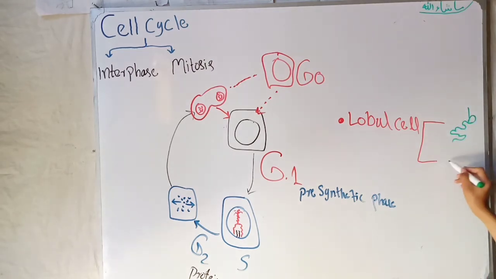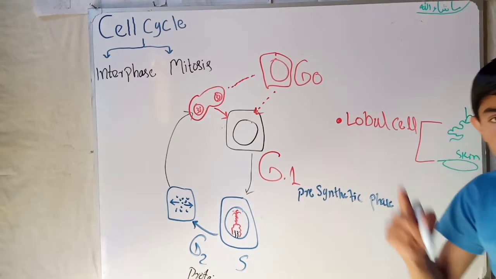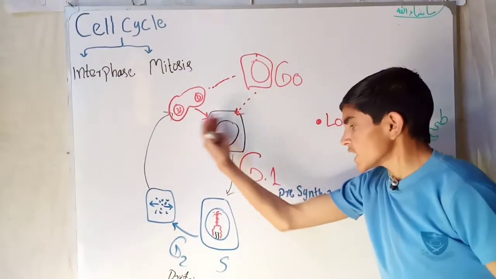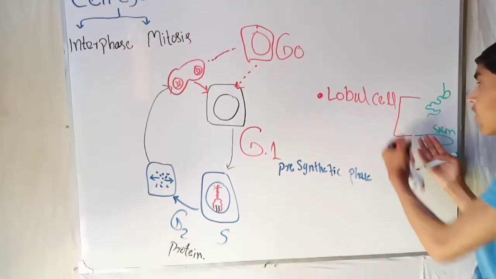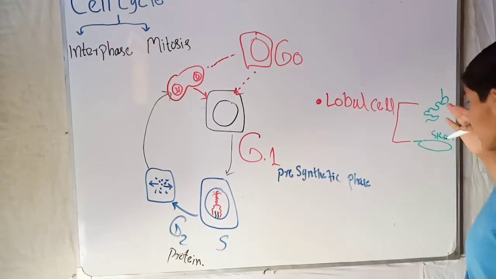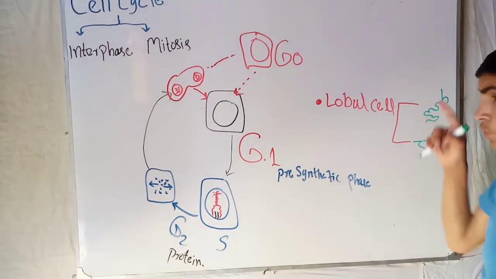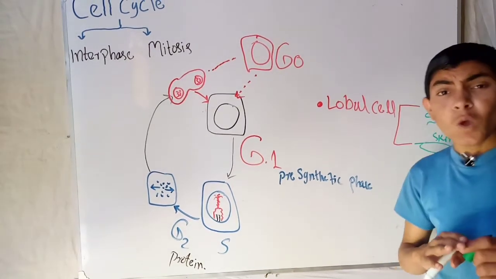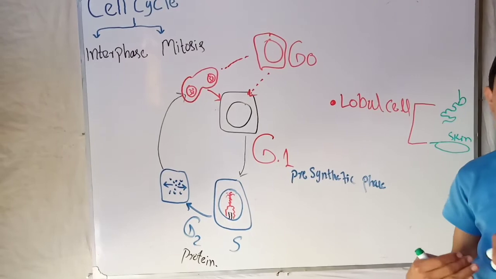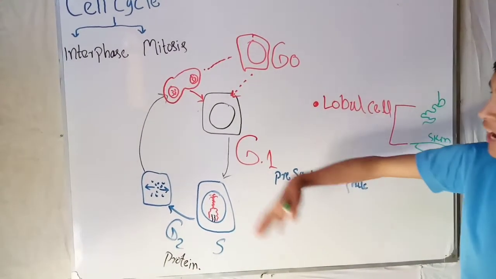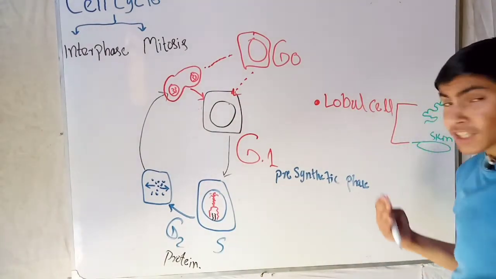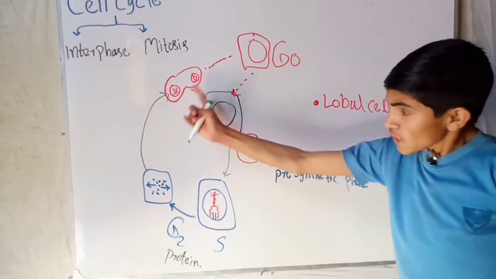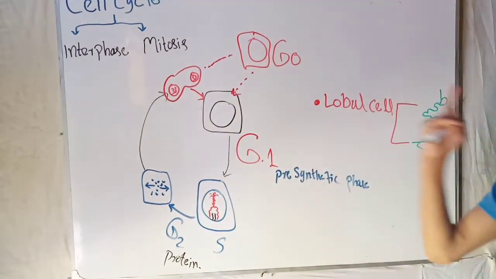This is the gastrointestinal part, and also our skin. Okay, the skin. So the labile cells have the ability to directly enter again the life cycle, the interphase and the mitosis phase. These cells are called labile cells. These are found in the skin and the gastrointestinal tract. These are the cells which need more cells to be produced. So for more cells, they have to regulate this cycle again and again. Therefore, these are the cells which have the ability to circulate this life cycle again and again.